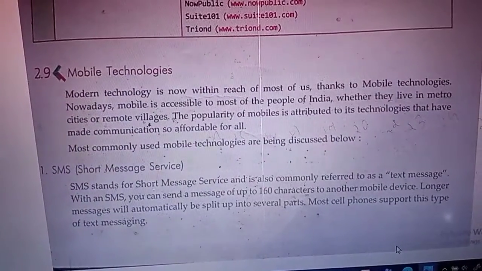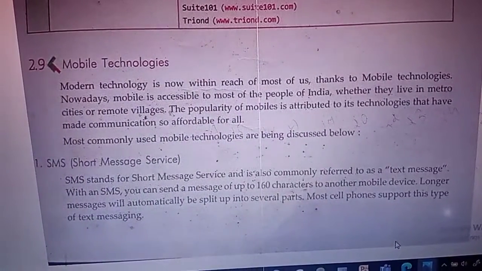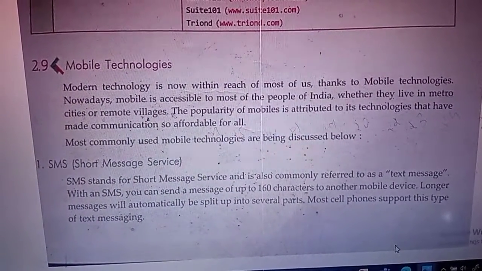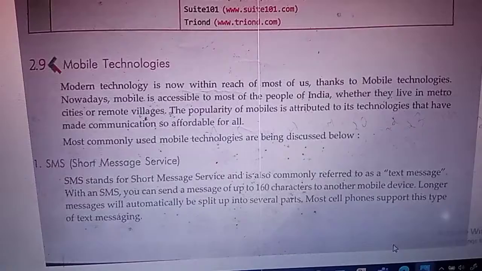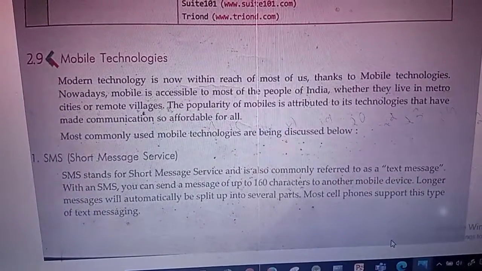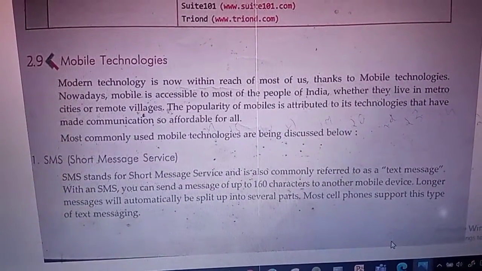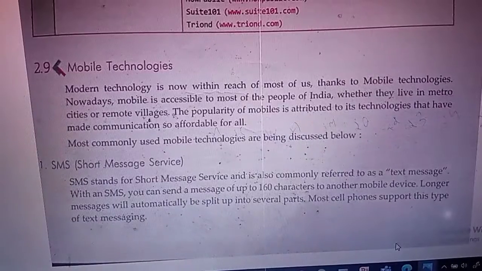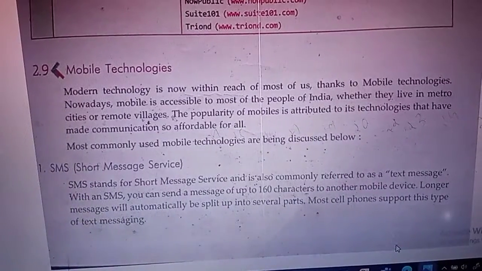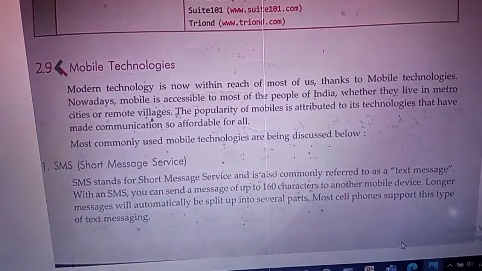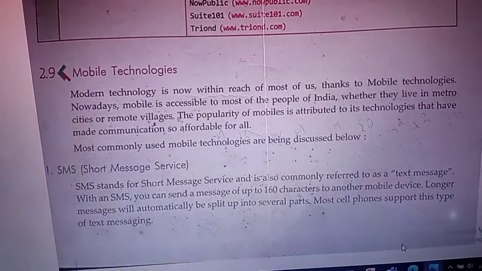SMS stands for short message service. It is also commonly called a text message. With SMS you can send a message up to 160 characters. This is an important point, just underline it: 160 characters is the limit of SMS. Longer messages will automatically be split into several parts. For example, if you type a paragraph in a message, it is considered multiple messages, so we need to pay. In the past we needed to pay one rupee for one message. If you type a long paragraph, it will be split into multiple messages, and they charge for multiple messages.